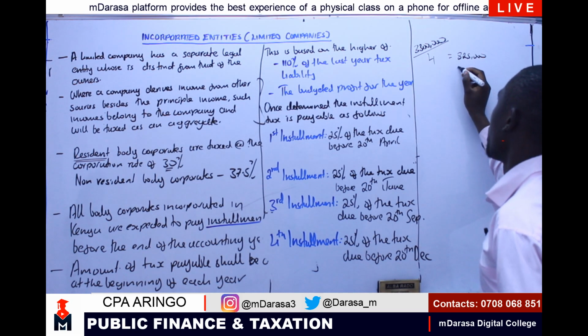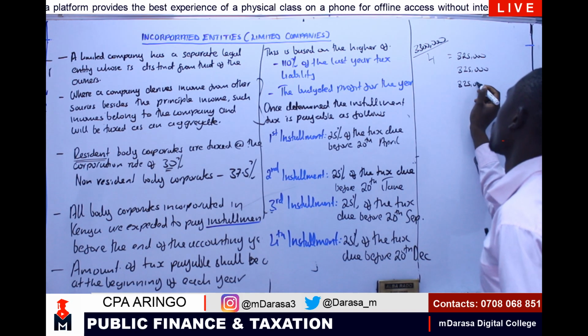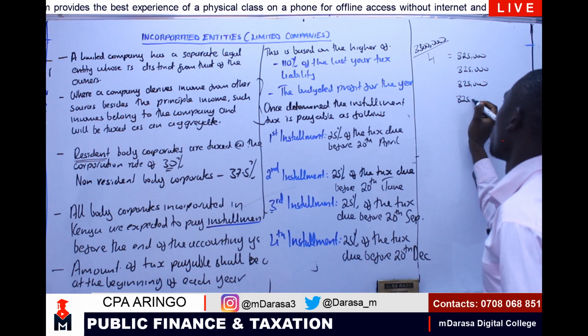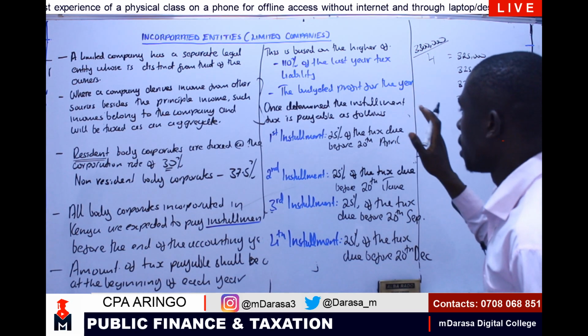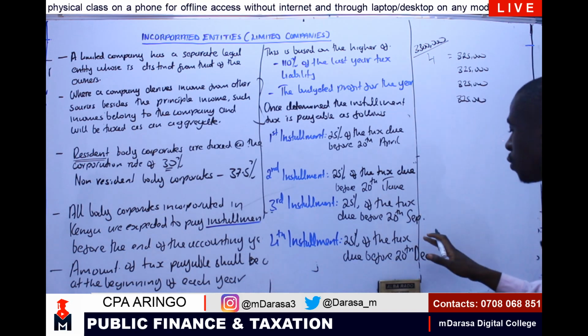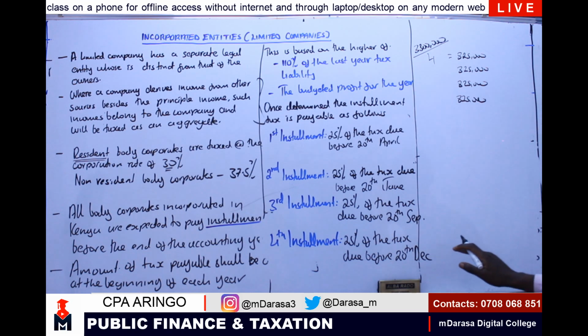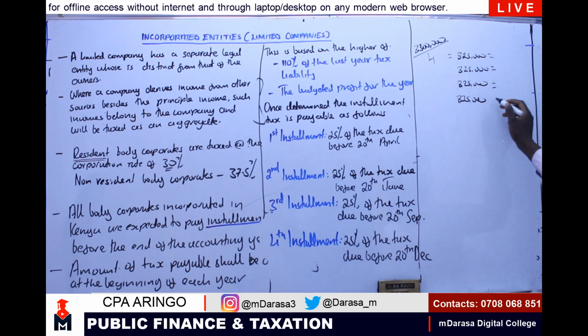So I'm going to pay the 825,000 in 4 equal installments: the first before 20th April, second before 20th June, third before 20th September, and fourth before 20th December. So this is what you are going to pay.